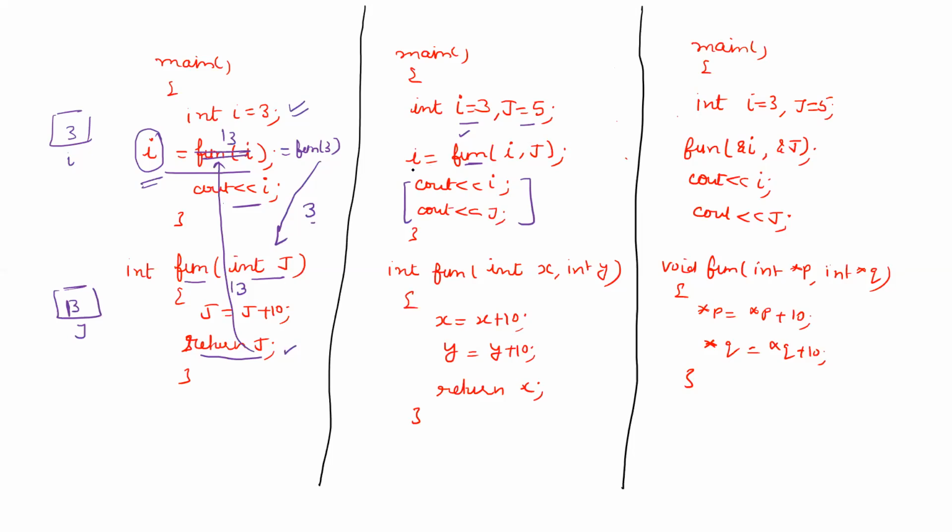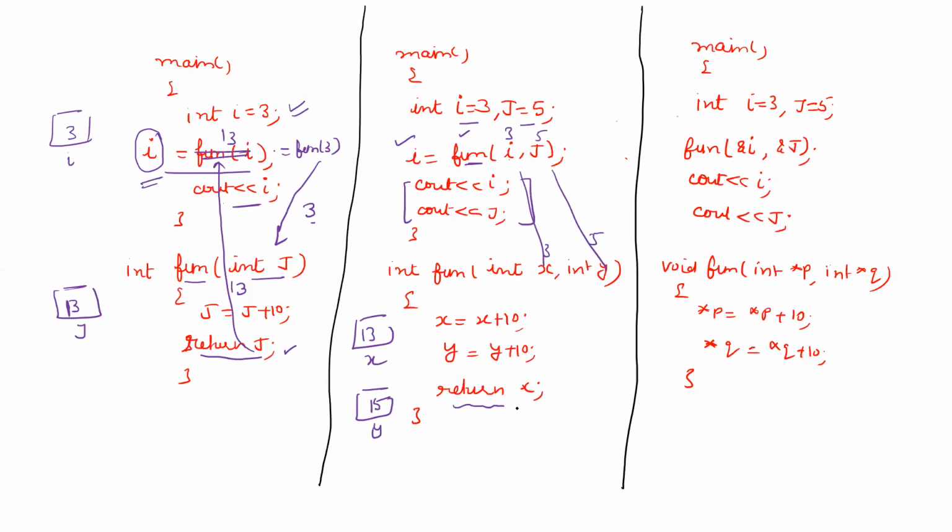Like in this example, we have made the function return the x value. When you are passing by value, 3 and 5 are passed, and on the receiving end, the 3 is received by variable x, and variable y receives the value 5. After that, you are updating x is equal to x plus 10, so x will become 13, y will become 15.